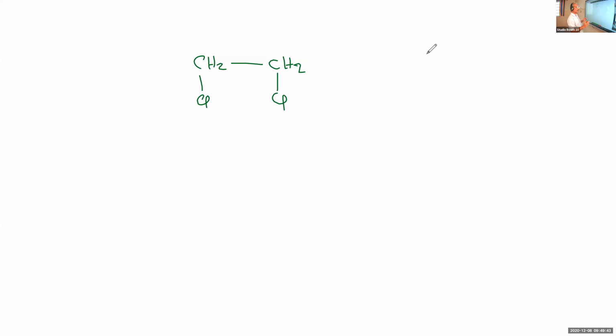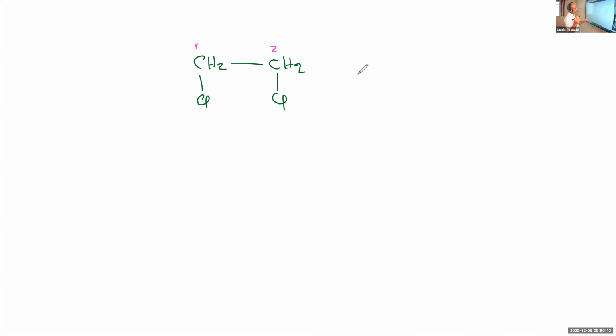Wait. Dichloroethane. Dichloro means there are two chlorine atoms. The two chlorine atoms can be on the same carbon or on different carbon atoms. Now, the two chlorine atoms are on two different carbon atoms. If you number the carbon atoms, it is like this. So the two chlorine atoms are on the first carbon and the second carbon.